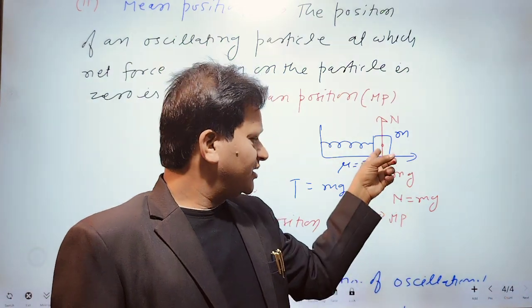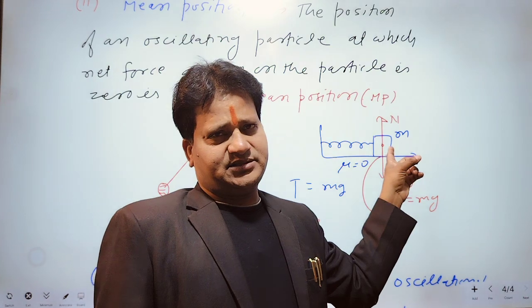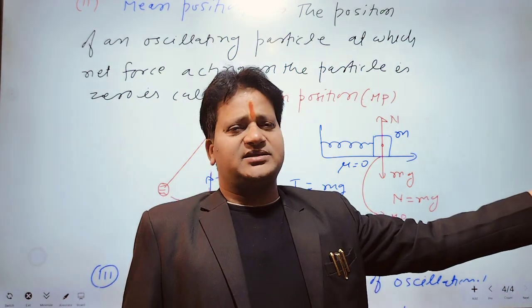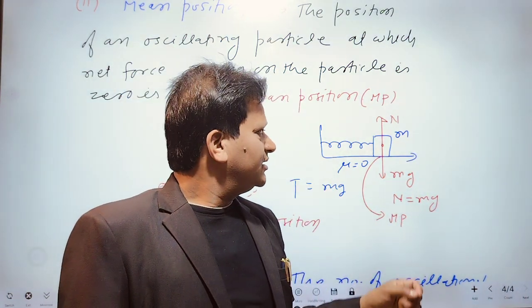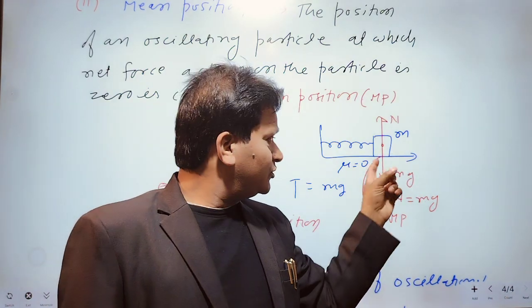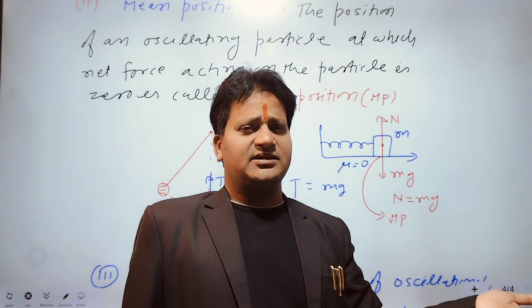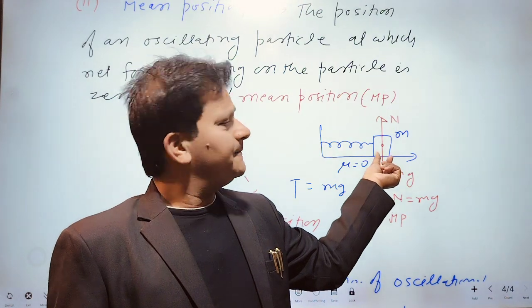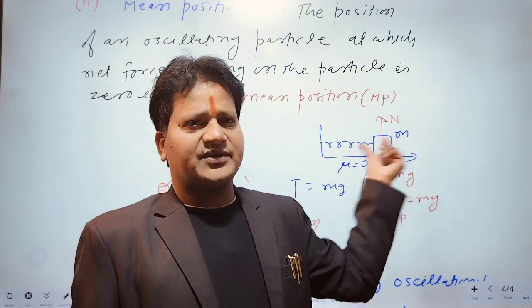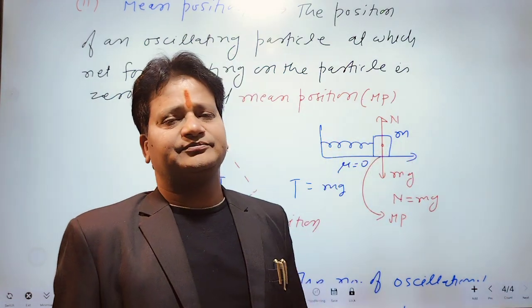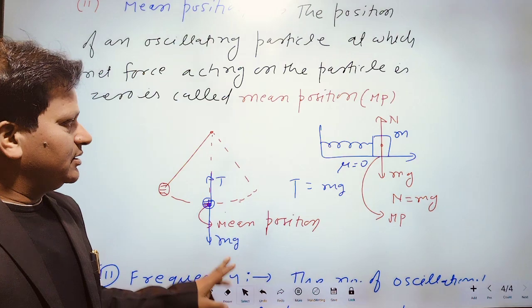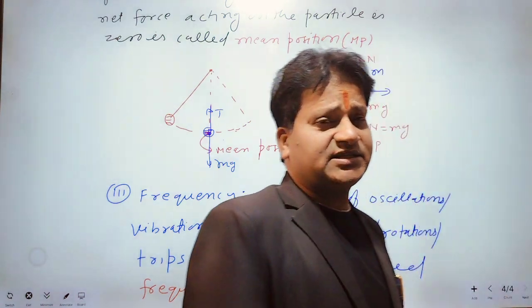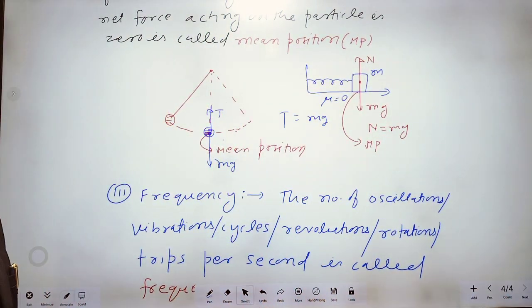Therefore, if you pull this block towards this and then you release, then what happens? This block executes SHM with constant amplitude.